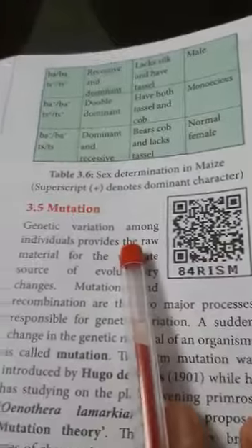Now next part, these tables are very much important. I have shown here also how to find out. Just make the gametes and cross them. If the same type of alleles are forming, that will be sterile. That is the important thing.